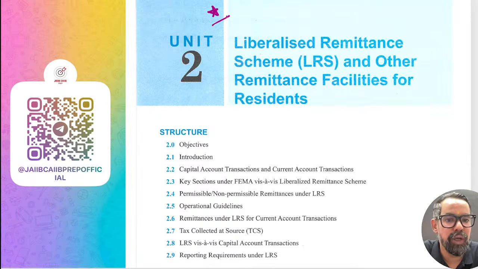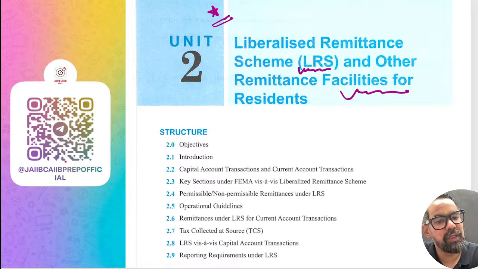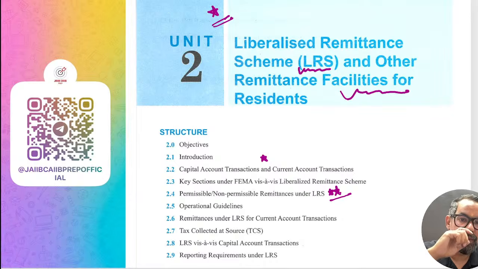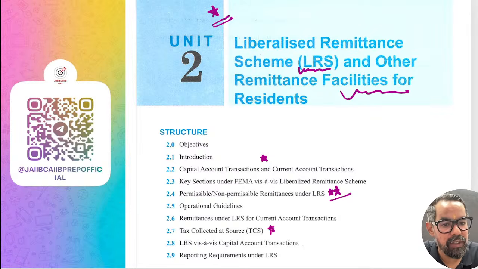Next one, we have unit number 2. This is all about LRS and remittance facilities for individuals. So important areas: current and capital account transactions. Then this portion is very important: permissible, non-permissible and prohibited areas. Operational guidelines is again Form A2 and other things, right? Then we have TCS, because they recently changed the TCS areas also, so that also you have to remember, right?